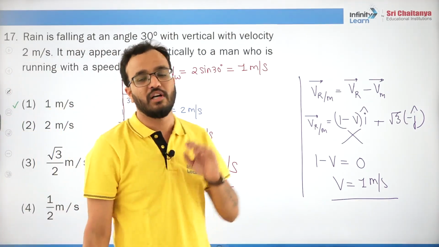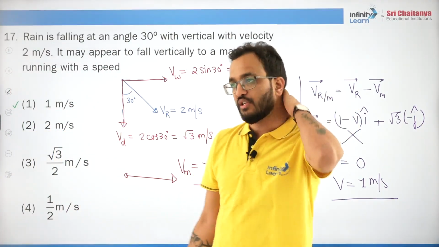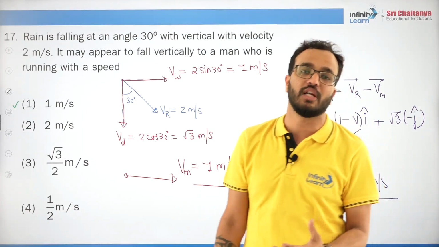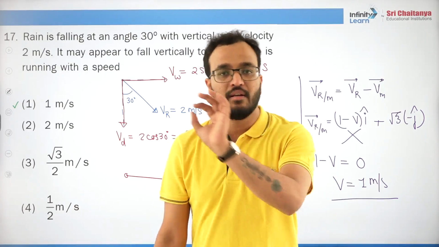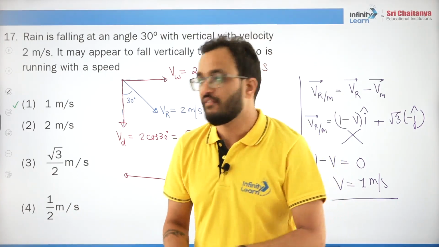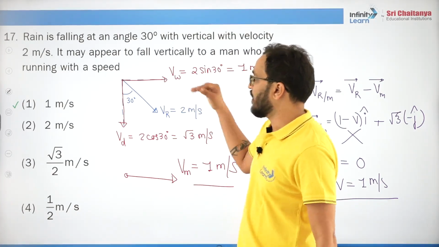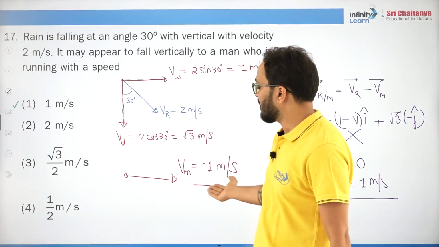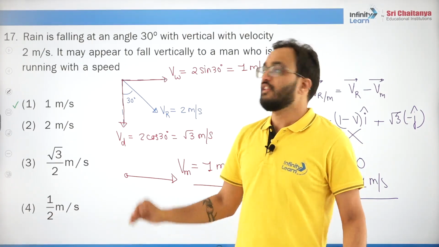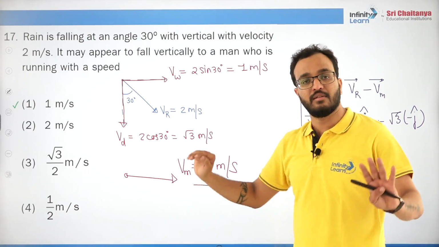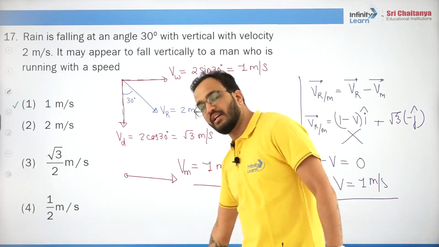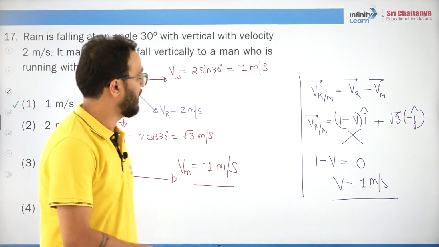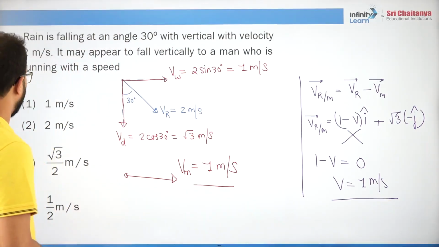So this is the shortcut you can remember, that whenever they give you such a question and they ask with what speed the man should run so that the rain appears to come vertically, that means only the velocity of wind. Whatever is the velocity of wind, you figure out this component, and you will say with this speed only if the man runs, the rain will appear to come vertically at him, right? Now this is the little concept I wanted to tell you. Okay, fine, done. I hope you must have understood.